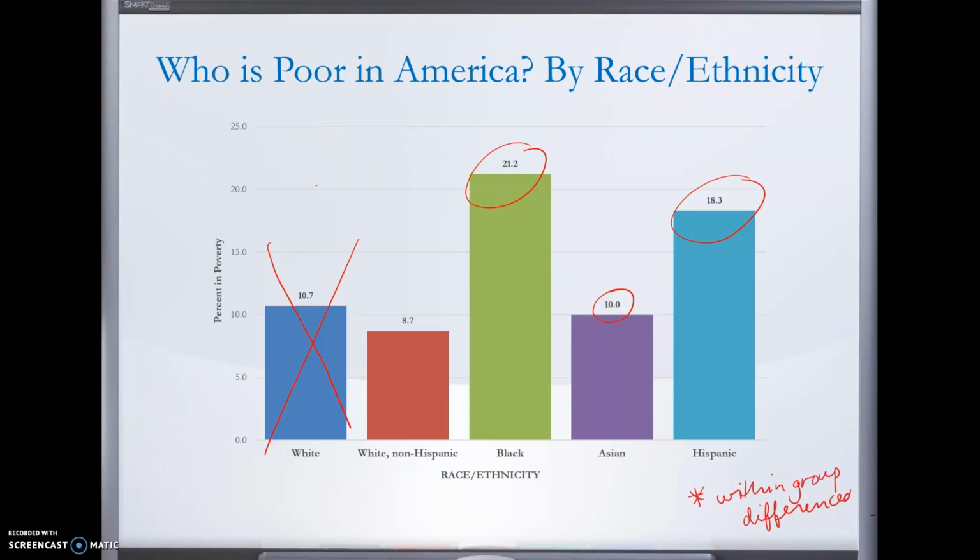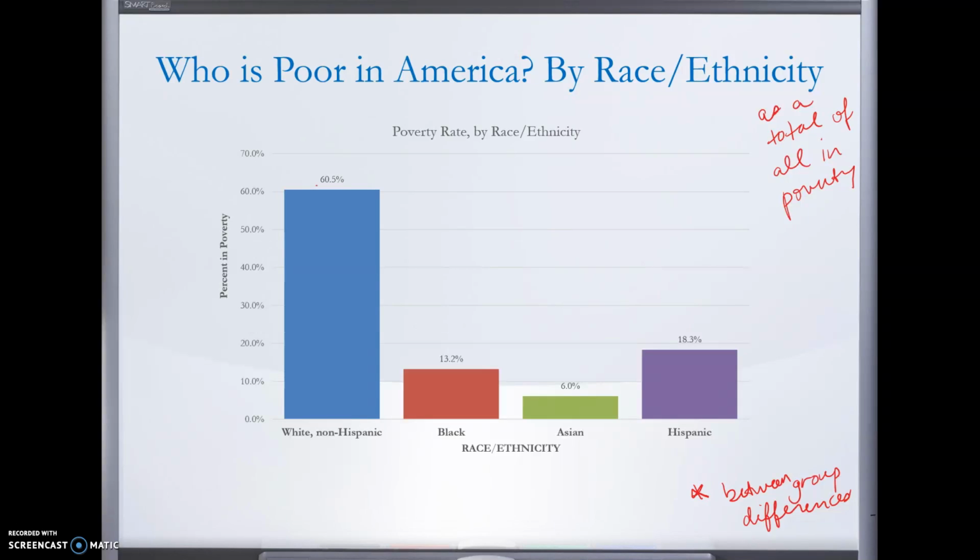I'm going to come back to that in just a minute because I want to show you a different way to break down this data. So we might be interested in these differences in each group, right? But we also may want to see it as a total percentage of all people, all Americans in poverty.